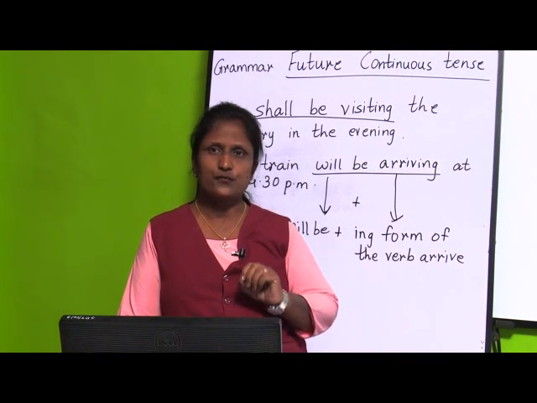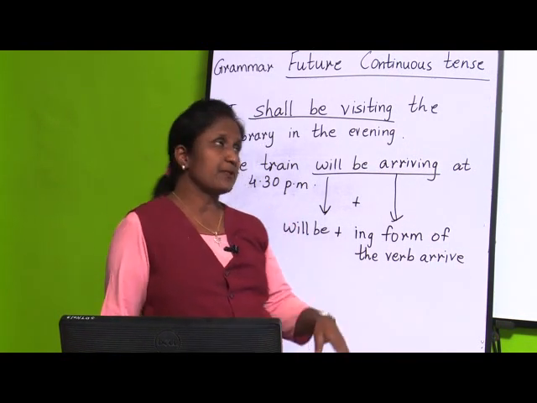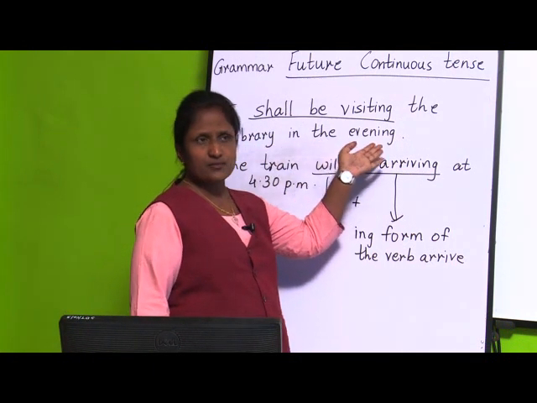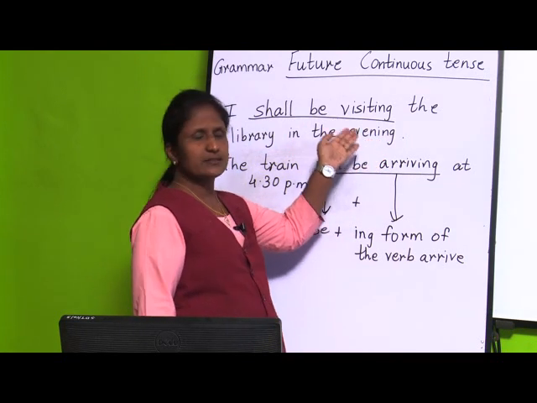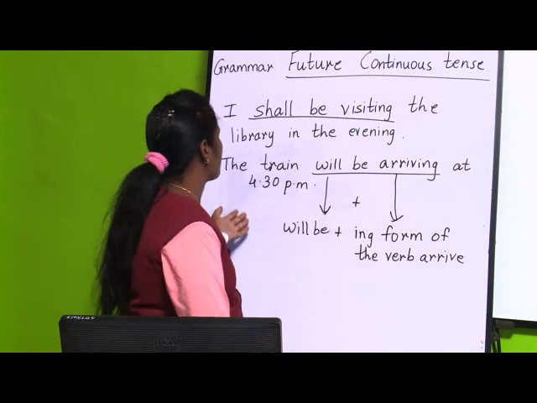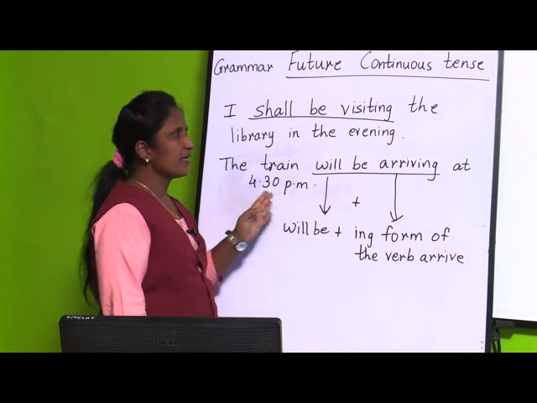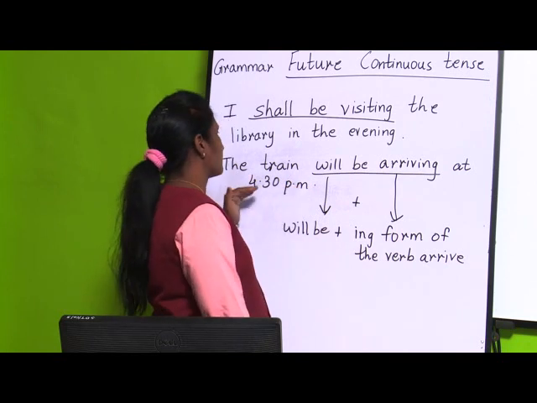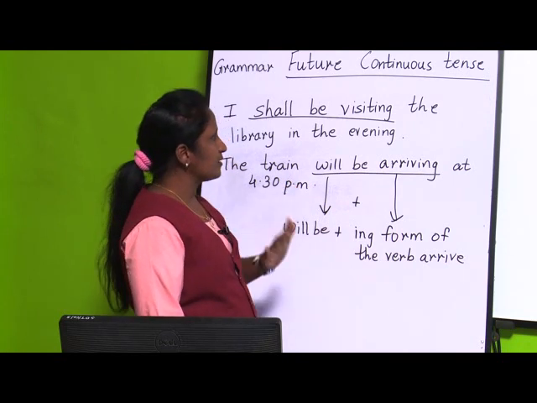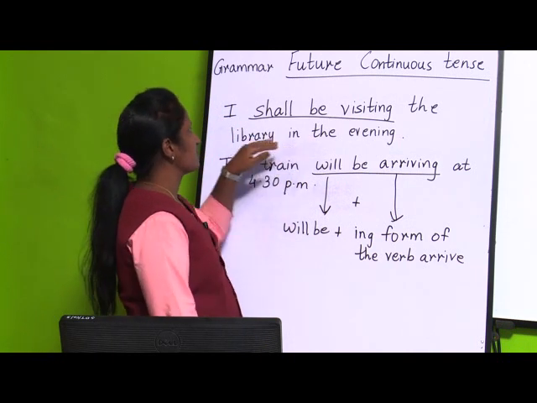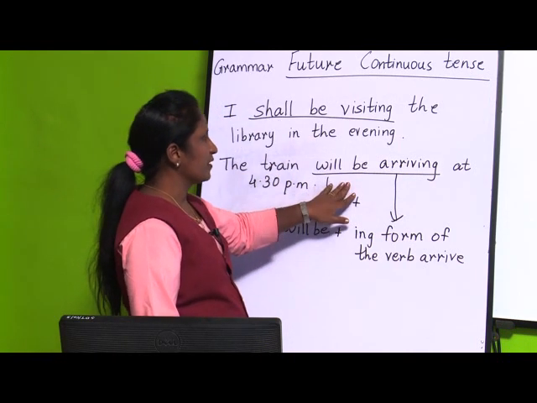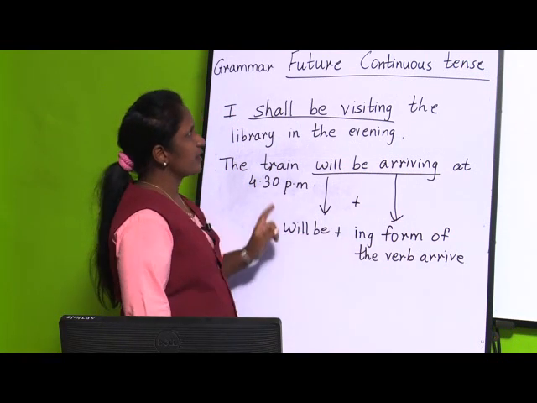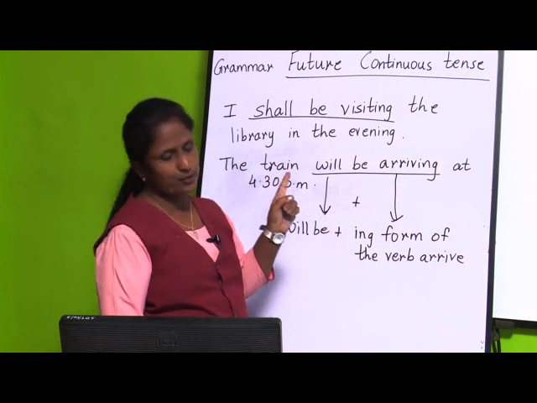You will be forming future continuous tense, and examples I have given here. I shall be visiting the library in the evening means what point of time they have told here, that is they have told evening. Then here what they have told, the train will be arriving at 4:30 p.m. So, what time they have told means they have told a particular time, that is at 4:30 p.m. So, in this way you will be writing the future continuous tense by using shall be or will be plus the ing form of another verb. In this way you will be forming the sentences of future continuous tense.